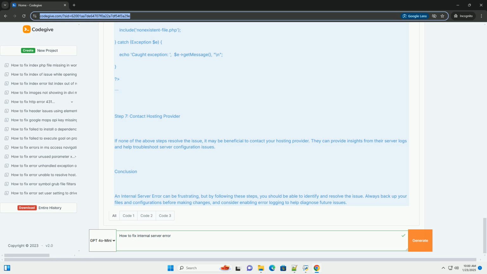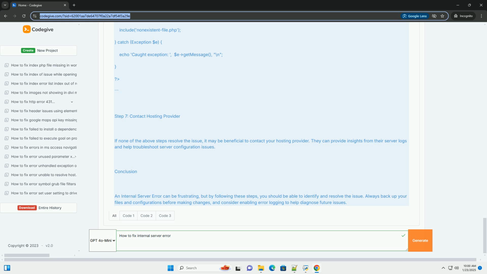To adjust permissions, use the chmod command. For example, Step 3, check .htaccess file. If you are using Apache, an improperly configured .htaccess file can also lead to a 500 internal server error. Check for syntax errors or unsupported directives. Example of a problematic .htaccess file.